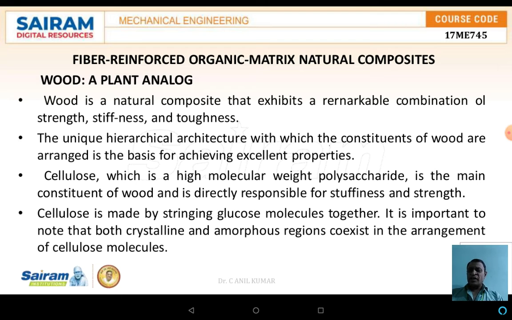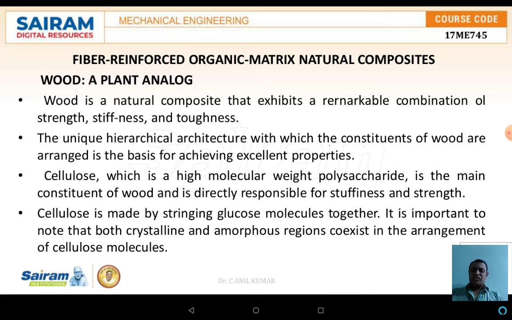The unique hierarchical architecture with which the constituents of the wood are arranged is the basis of achieving an excellent property. Cellulose, which is a high molecular weight polysaccharide, is the main constituent of the wood, and it is directly responsible for the stiffness as well as the strength.